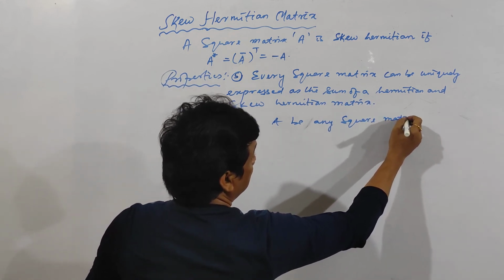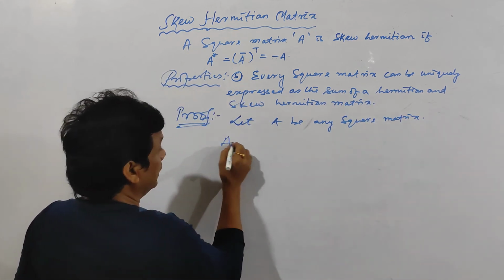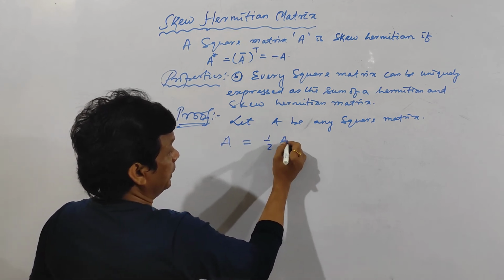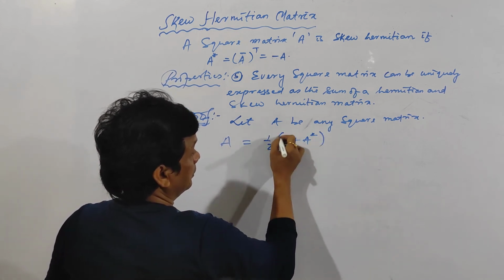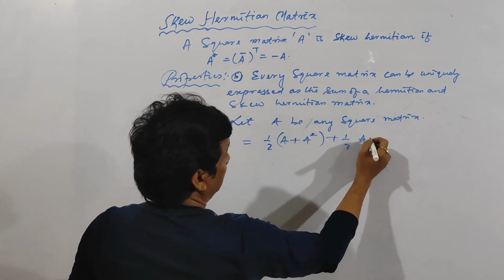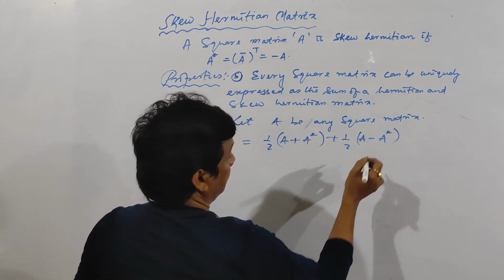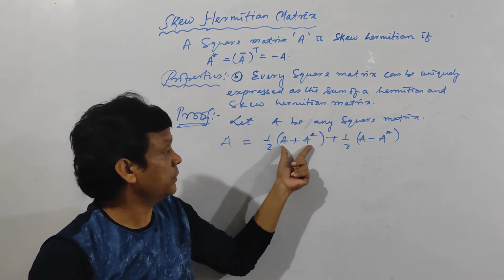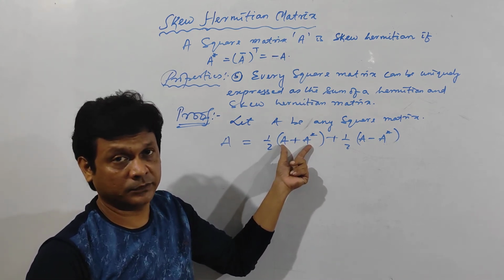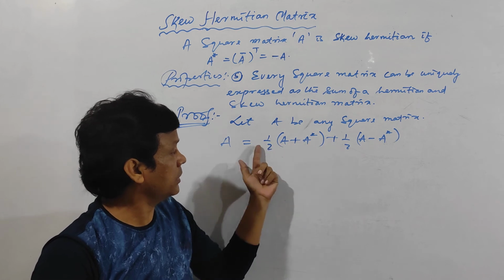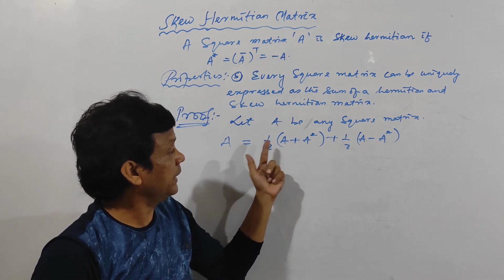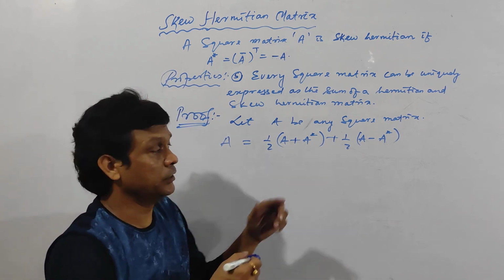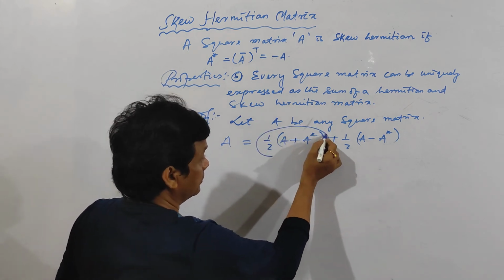So I can express capital A as half of (A plus A star) plus half of (A minus A star). I can write like this because this is equal to A, and already I have proved this one is Hermitian, and any constant into a Hermitian matrix is also Hermitian. So this one is a Hermitian matrix.